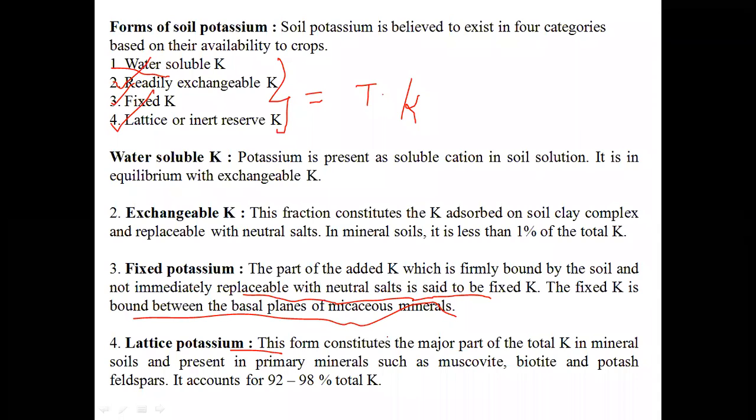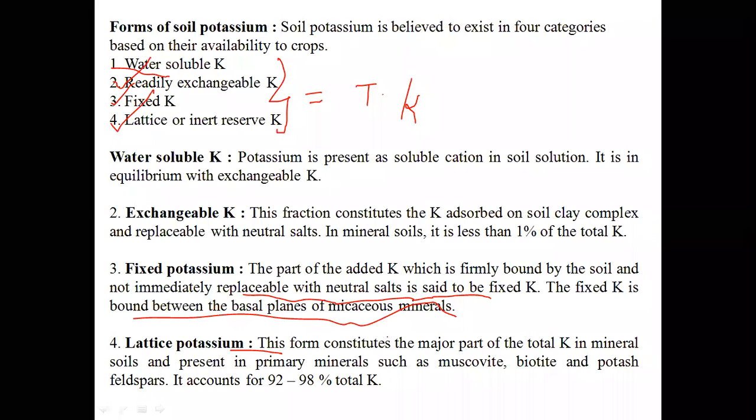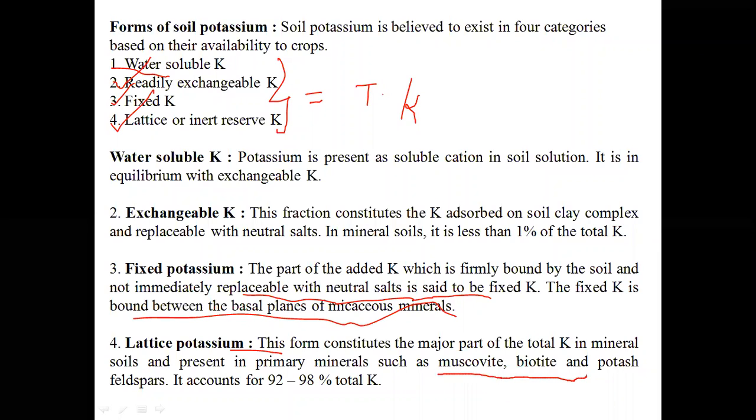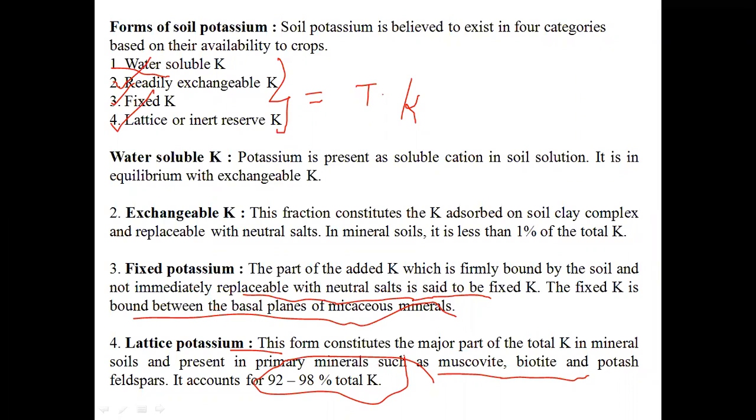What is meant by lattice form of potassium? It accounts for a major part of total K, and it is present in minerals such as muscovite, biotite, and orthoclase, and it accounts for the highest percentage of total K. So, what is total potassium?